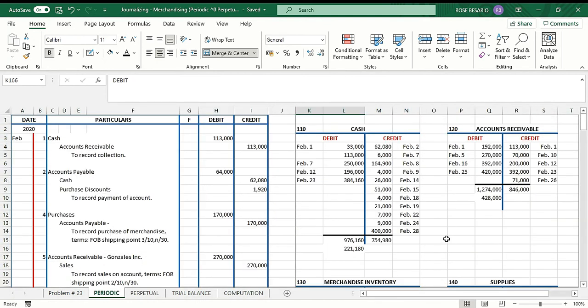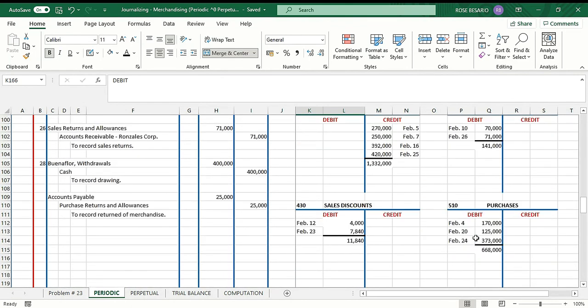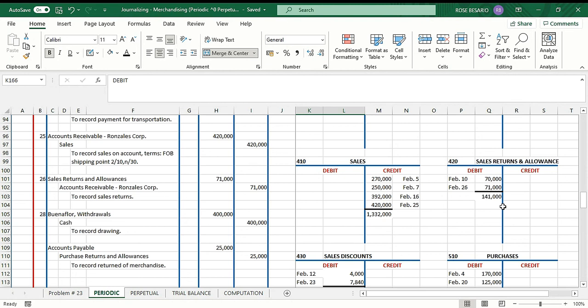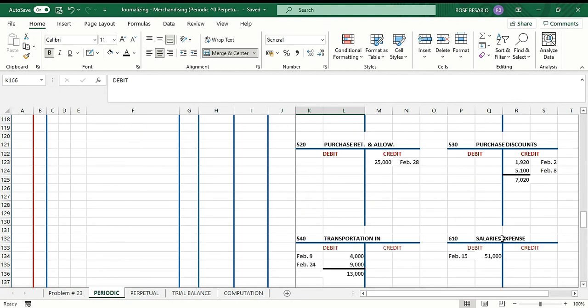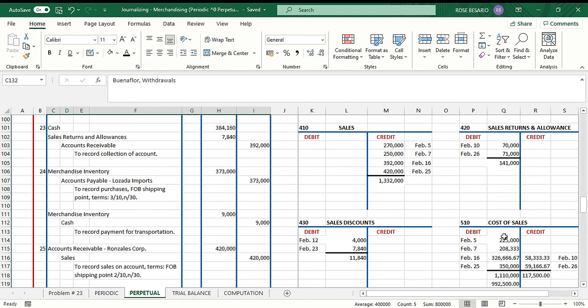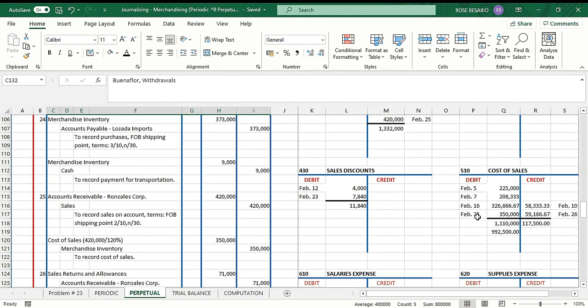Unlike the periodic inventory system, where we are using the purchases account, the purchase returns and allowances, the purchase discounts, and also transportation in. But under the perpetual inventory system, we no longer have those. But we have the cost of sales account.